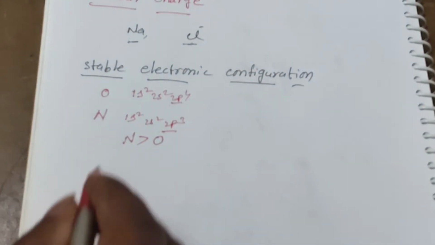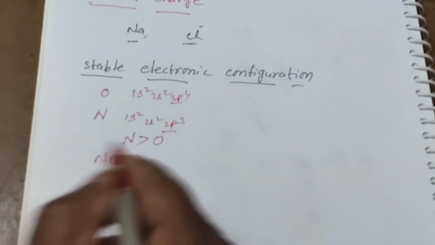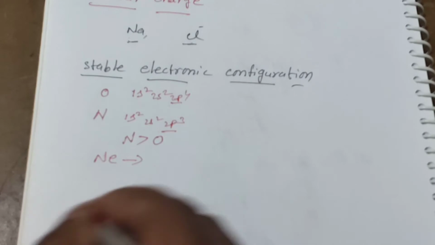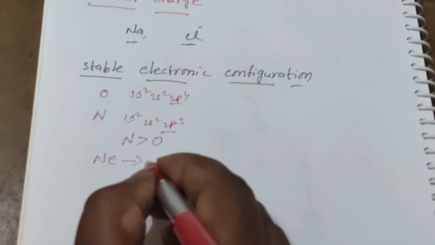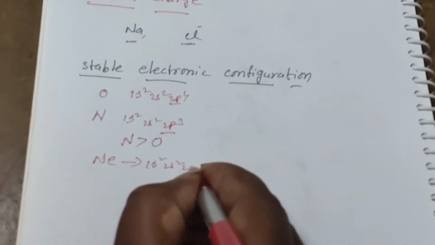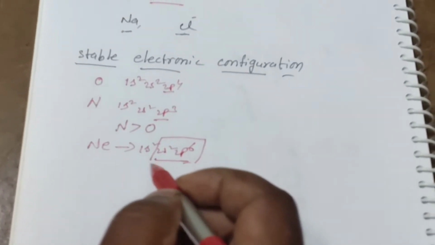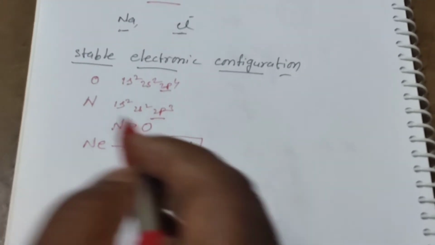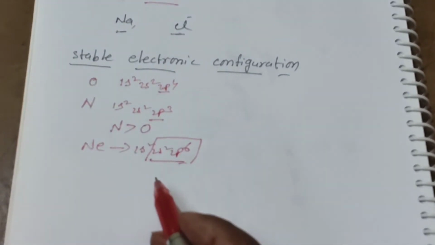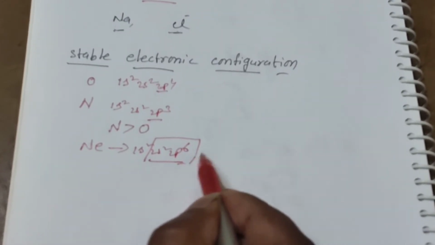Now the noble gases, taking neon here. All the noble gases have the highest ionization energy value. The reason is that they have completely filled outermost shells. For example, neon is 1s2 2s2 2p6, with completely filled 8 electrons in the outermost shell. That's why noble gases have the highest ionization energy value. So if they ask about the order in a particular period, the element with the highest ionization energy value is the noble gas, then the halogen.